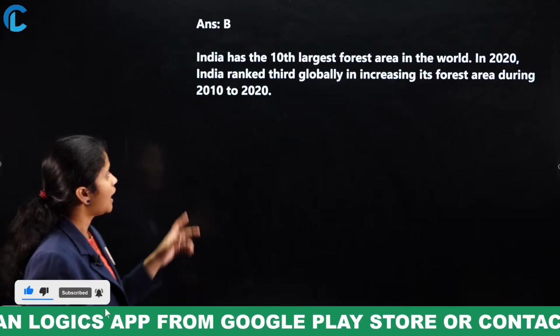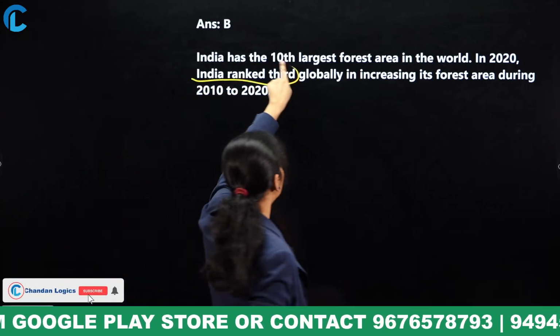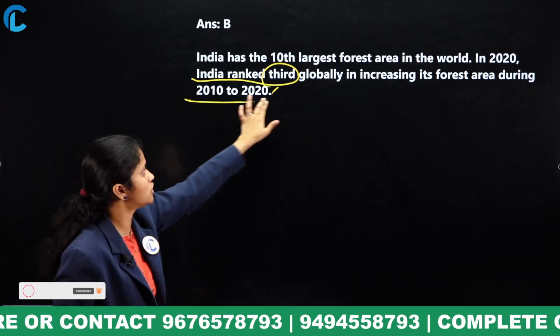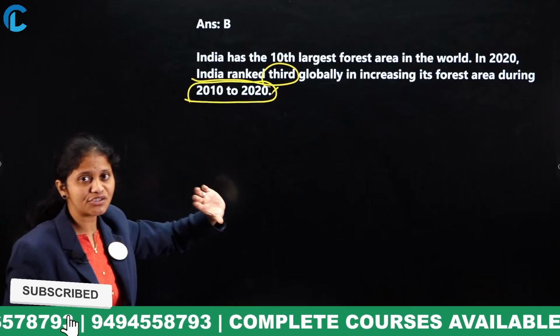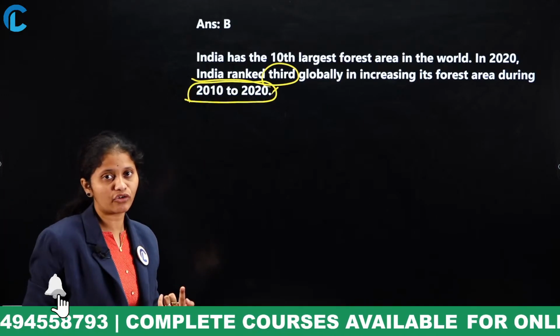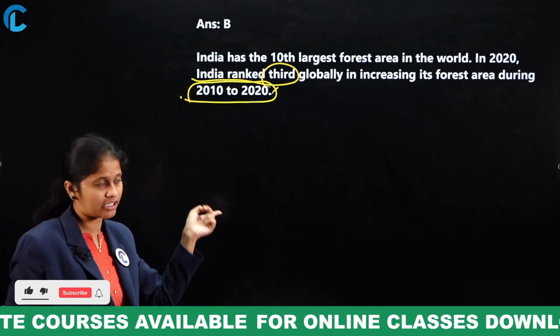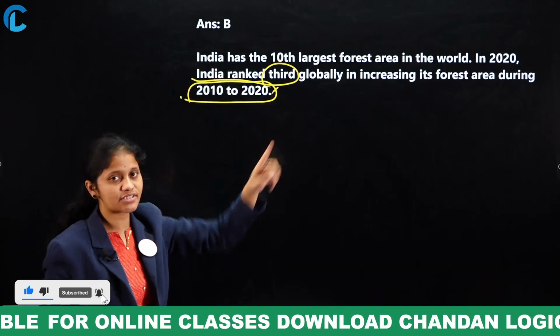Next, and also previously you can observe in 2020, India ranked 3rd globally in increasing its forest area during 2010 to 2020. So, in this decade, that means a 10-year period, India has increased more forest area and stood in the position of 3rd. That is according to the 2020 data. But now according to the present data, India has the 10th largest forest area in the world.